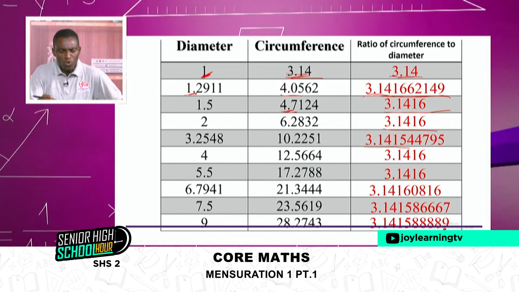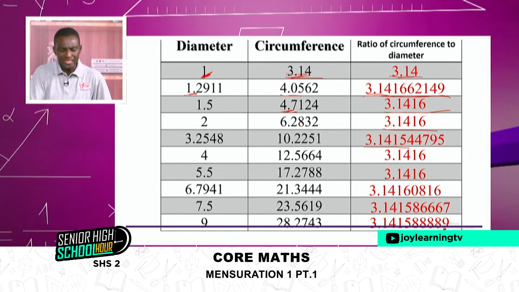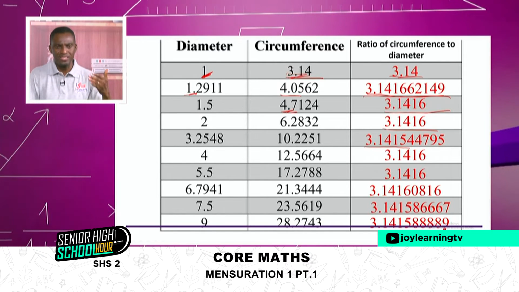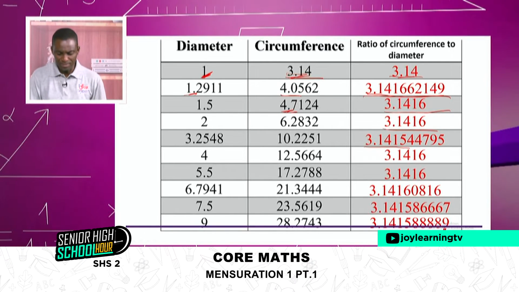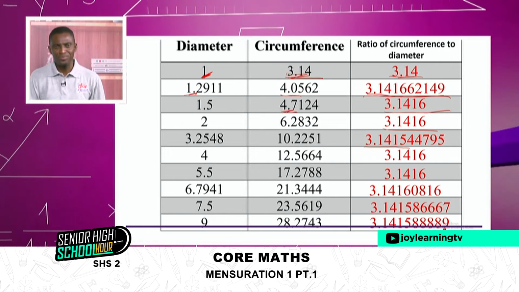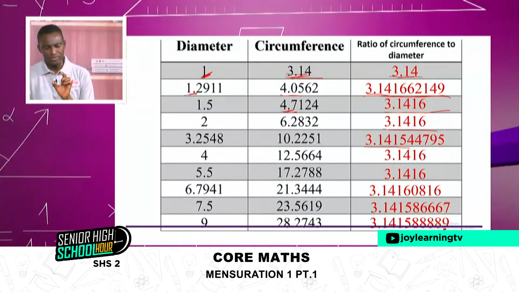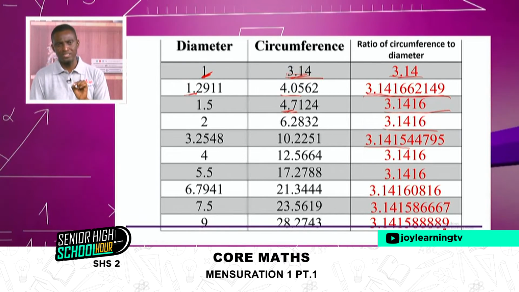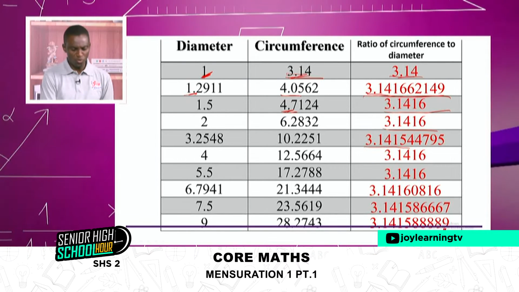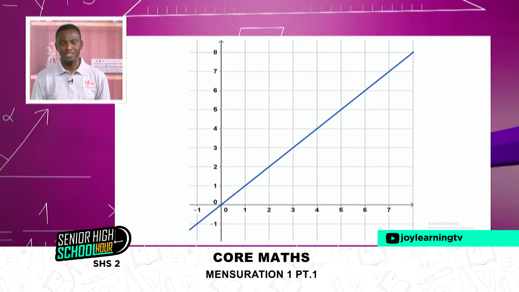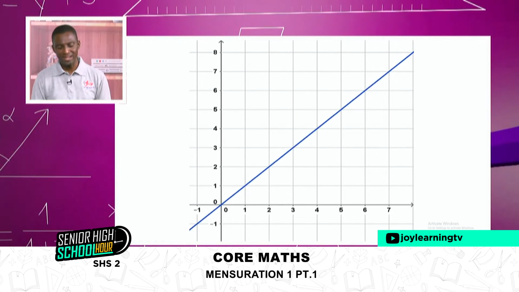So it's like there's a constant answer we are getting from the division of a circular object's circumference by the diameter. So they said, okay, it looks as if you are getting a constant value anytime you pick a circumference over diameter. So if that is the case, it's a constant value. So let's give it a name. And so they gave it the name pi.